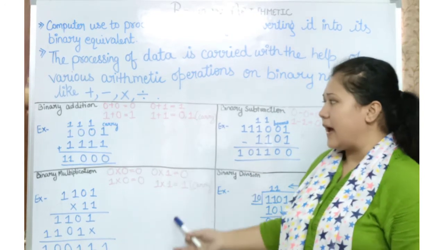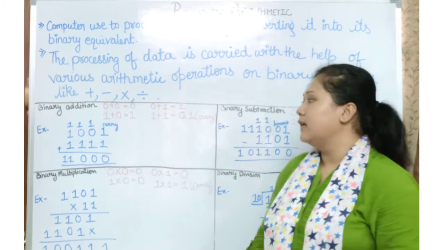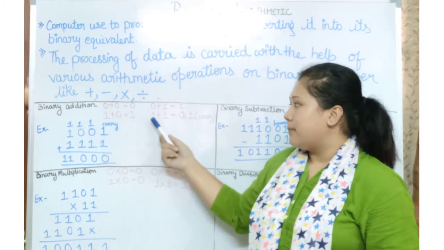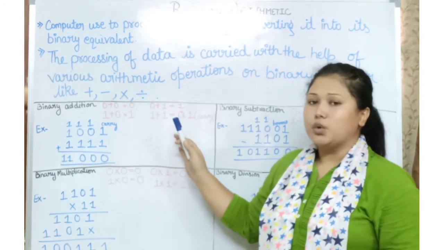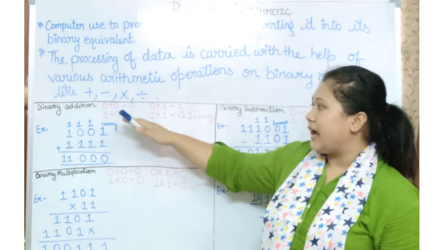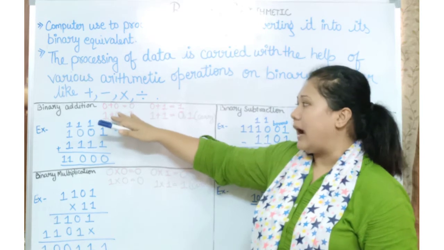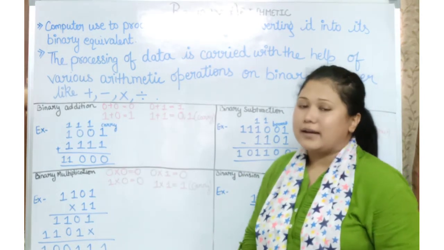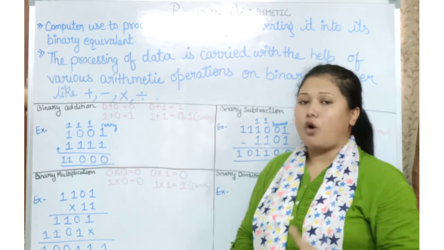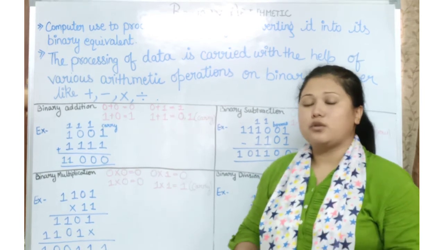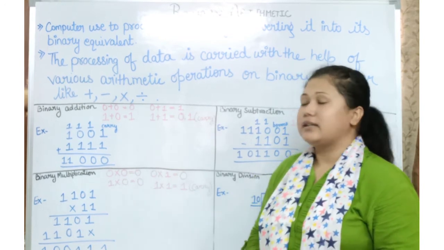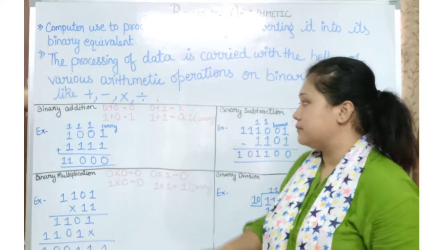As you can see here, I have written the examples. Binary addition: these red pen ones are the rules. If we add 0 plus 0, you very well know that in binary digits there are two important digits in which the computer works, 0 and 1.